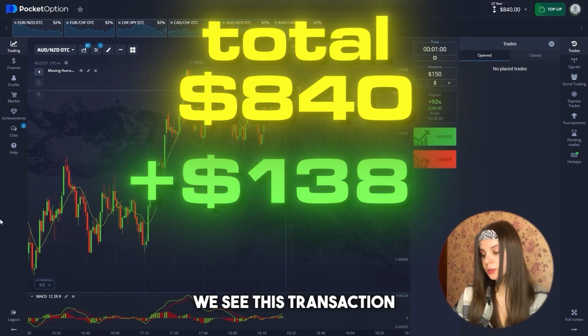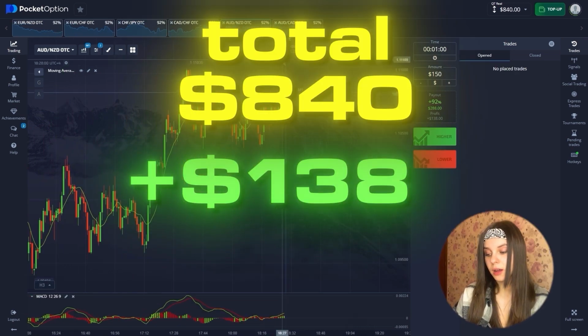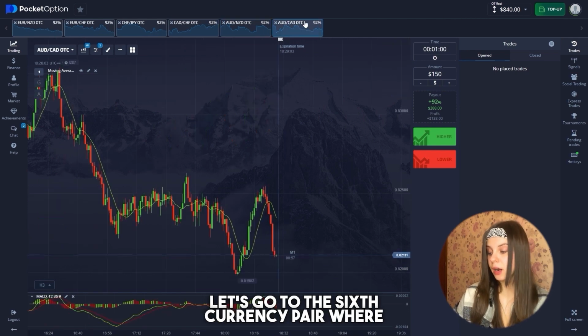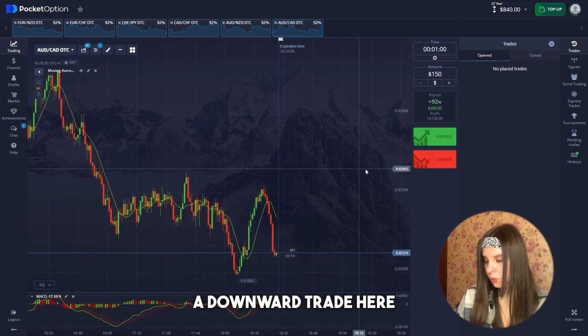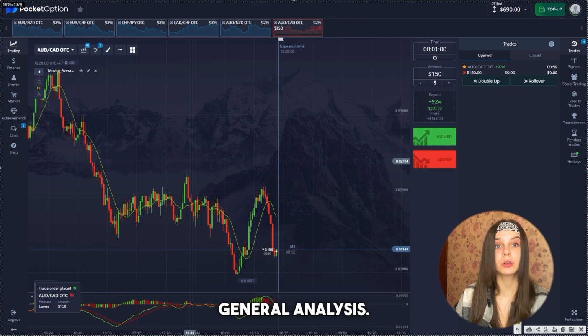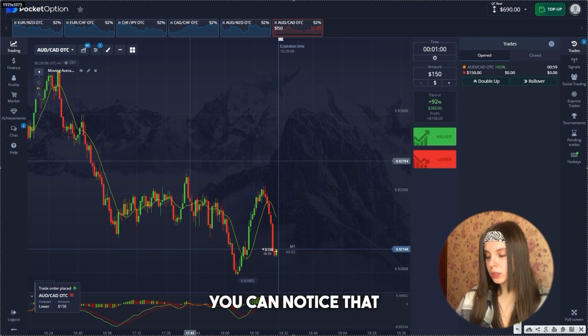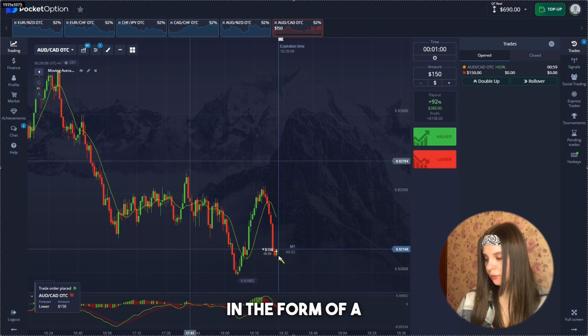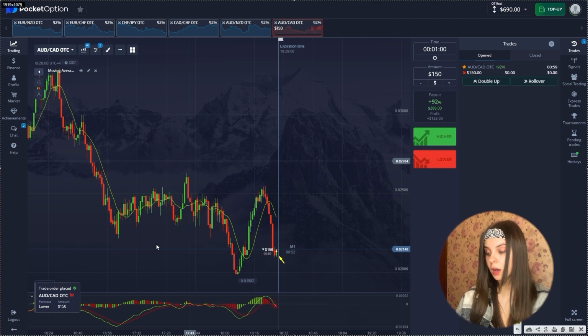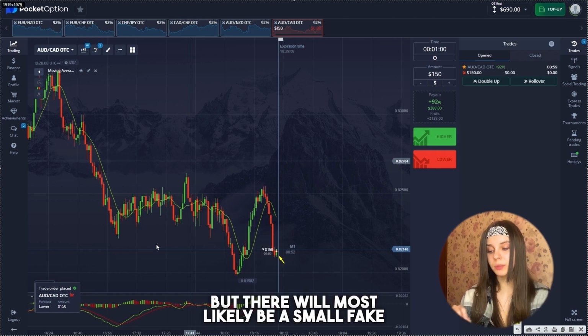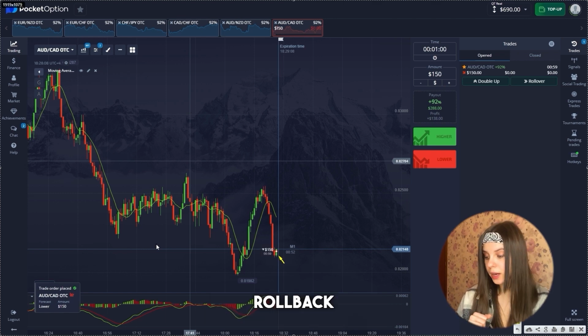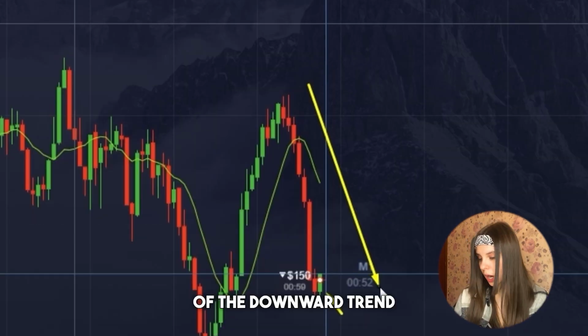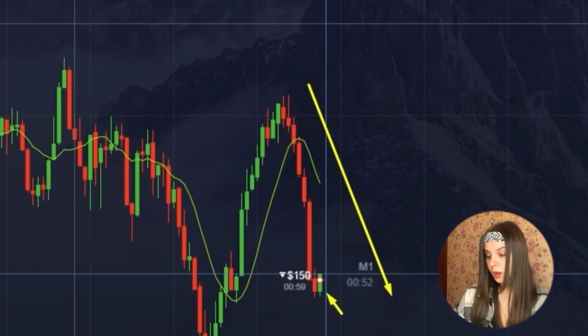We see this transaction is successful. Let's go to the 6th currency pair, where we are opening a downward trade here and proceeding to general analysis. You can notice that a small pullback begins in the form of a green candle, but there will most likely be a small fake rollback, and the general position of the downward trend will continue.